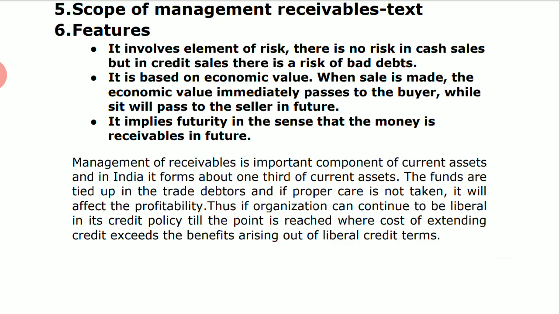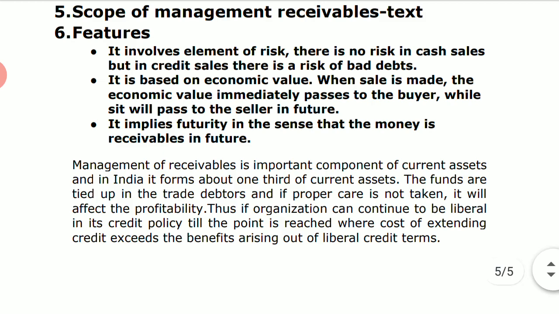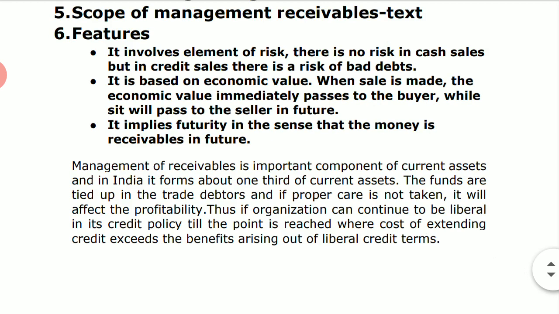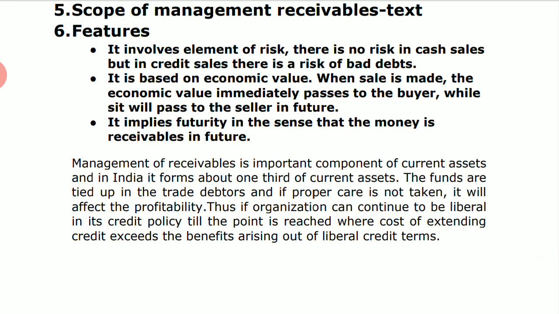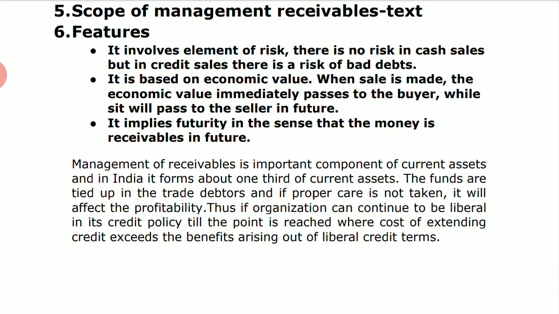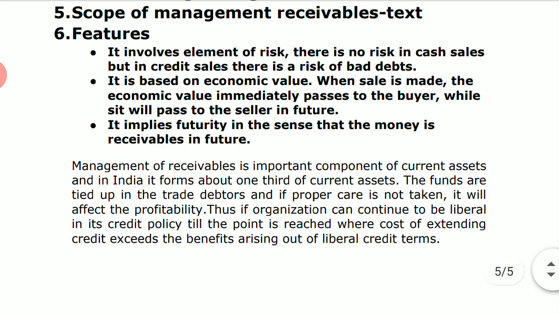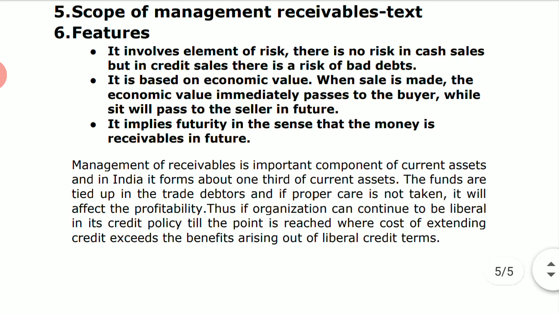Once the credit decision is done, that okay, suppose customer A, we are ready to give him the credit, then what happens at the fourth stage is that the terms and credit limits are decided, terms and conditions are decided, right? So the finance manager has to decide about the credit terms and the limit. That means it includes the credit period, cash discount period, what are the terms and the conditions, right? In short, this stage of the firm determines the amount of credit that is to be given, the credit period, that means the duration of the credit, if the cash discount facility is provided, how much that cash discount should be, what will be the period of availing the cash discount.